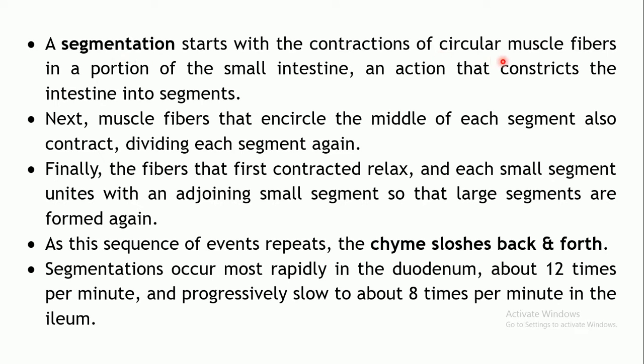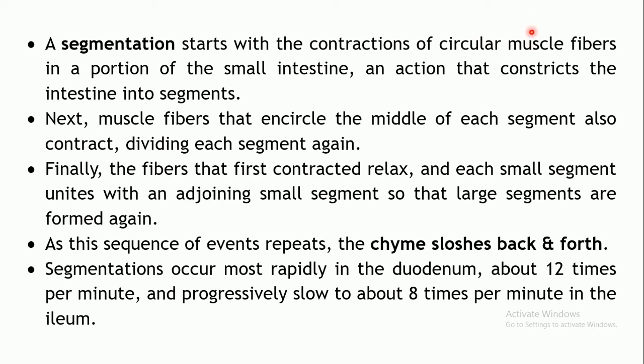Usually it starts with the contraction of circular muscles. Remember, the muscularis has two layers, the circularly placed muscles and the longitudinally placed muscles. Circular muscles are placed along the circumference of your GI tract. It's a tube-like structure, so it's a round structure.